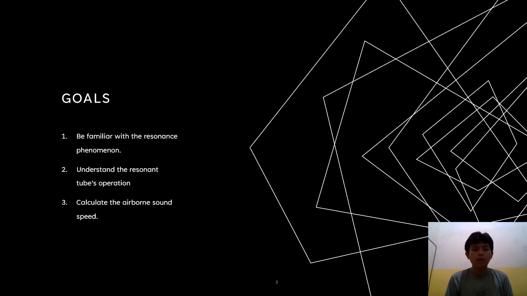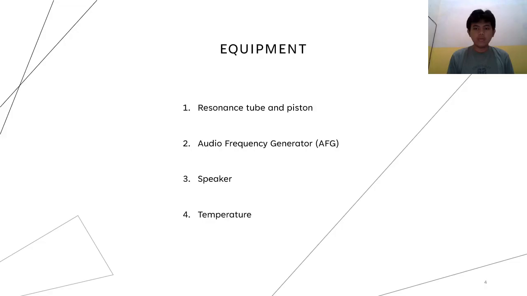Goals: 1. Be familiar with the resonance phenomenon. 2. Understand the resonance tube operation. 3. Calculate the airborne sound speed. Equipment. The first one, resonance tube and piston. Second, audio frequency generator or AFG. The third, speaker. Fourth, thermometer.